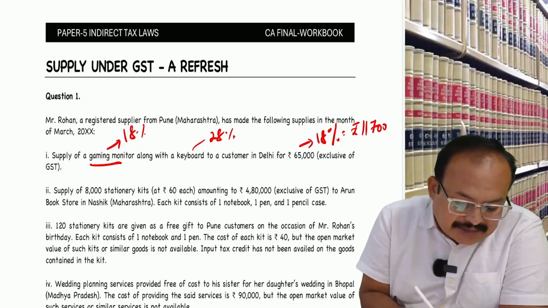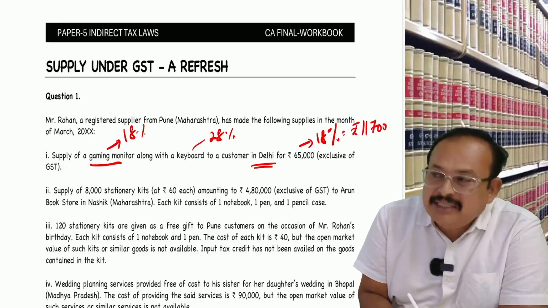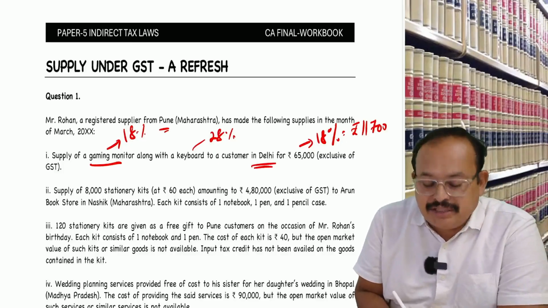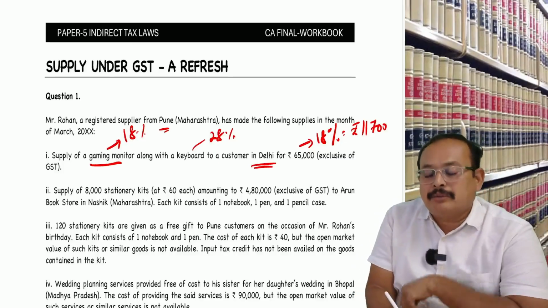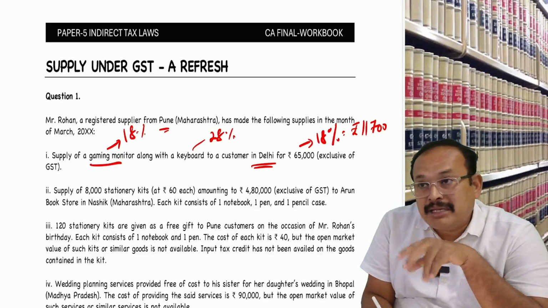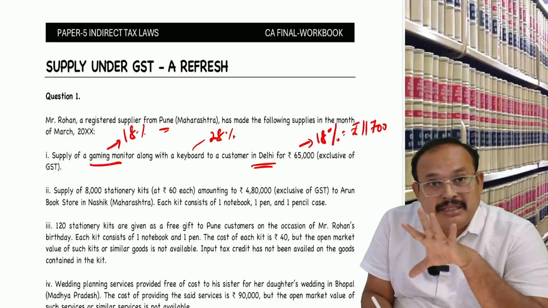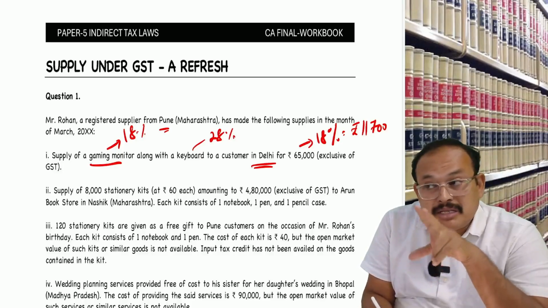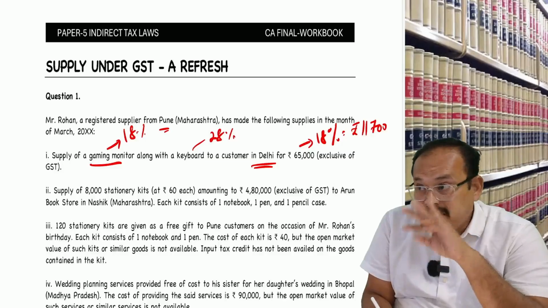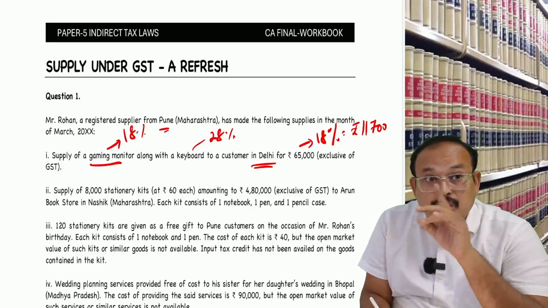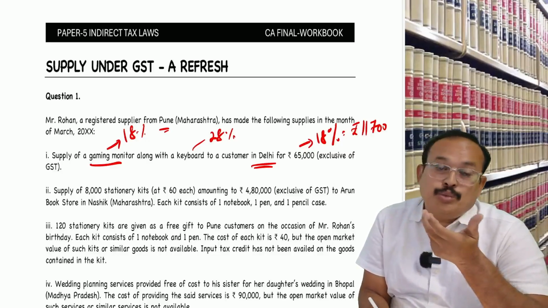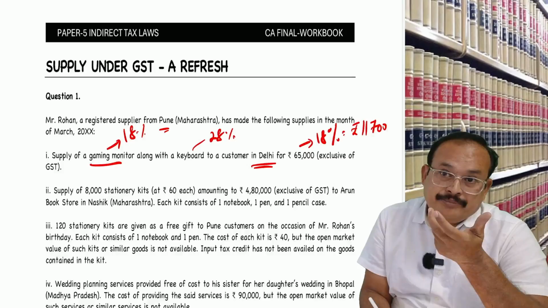11,700. It is an interstate supply, the buyer seems to be from Delhi, and the supplier here is Pune, Maharashtra. So IGST will apply. Is that clear, Raja? Whenever place of supply and supplier location are different, you have to clearly mention IGST. If it is an intrastate supply, you have to present CGST and SGST. If you misplace it, the answer may be correct, but you may not get full marks, my dear.